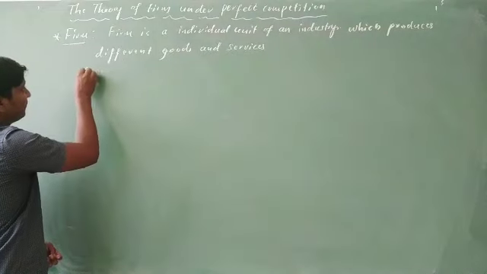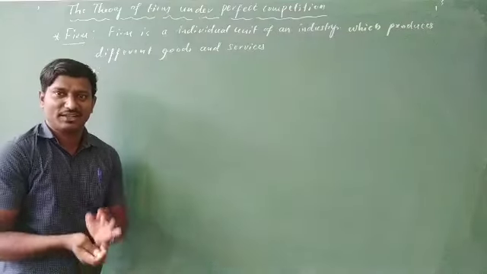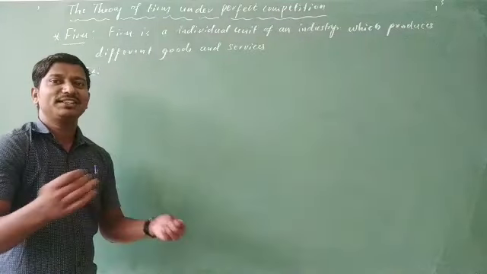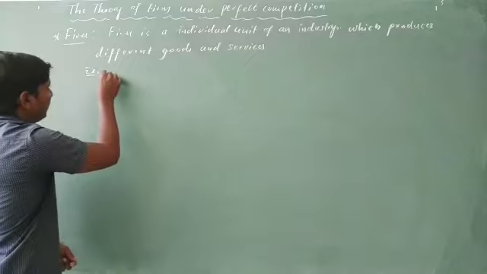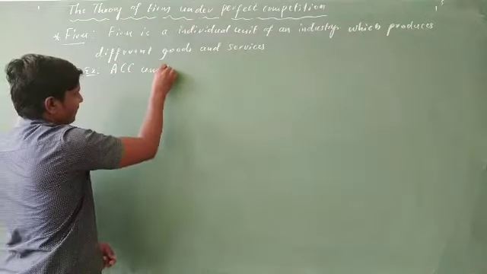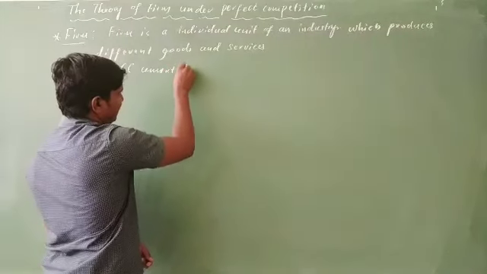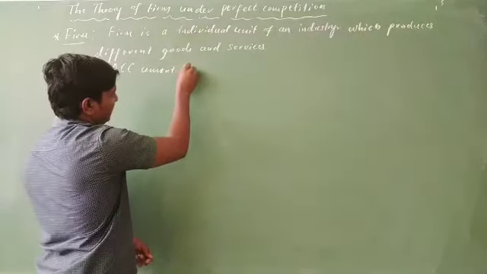So, examples for the firm. What are the different examples you can say? Take an example of the cement industry, and in that, what are the different firms you can see? One I can say is ACC Cement Limited. That is the ACC company or cement company you can say.